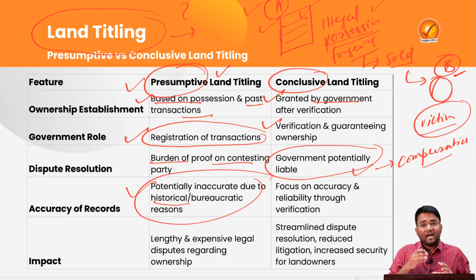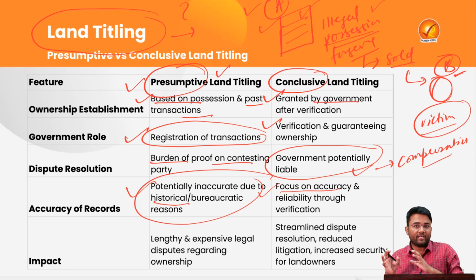So there is a high chance of inaccuracy in presumptive land titling, because the burden of proof does not lie with the government. But in the case of conclusive land titling, there is a focus on accuracy and reliability through proper verification and background checks on who is the actual owner of that parcel of land.